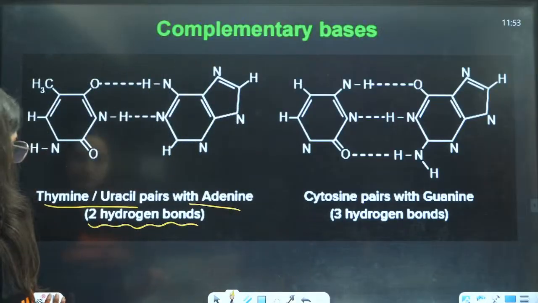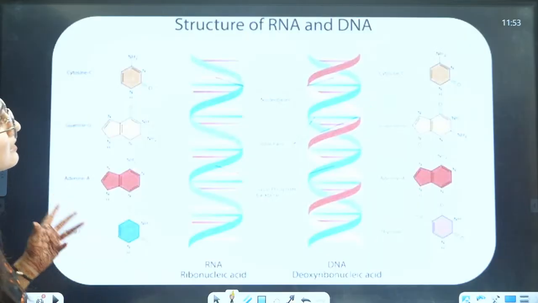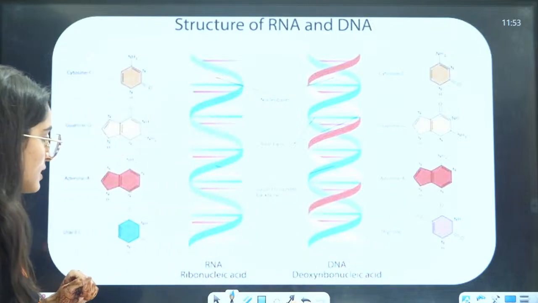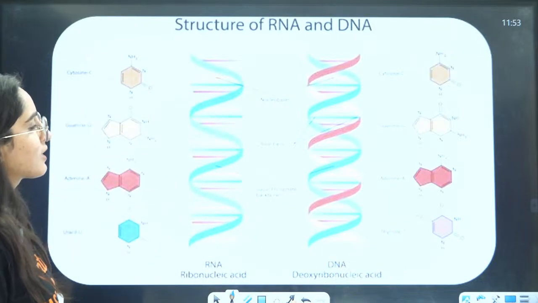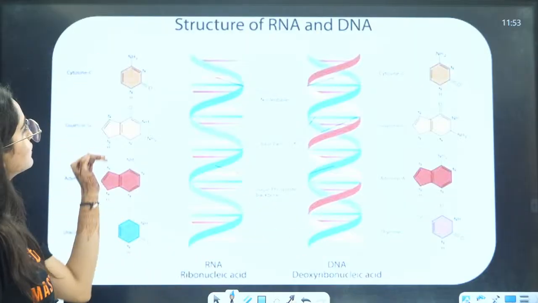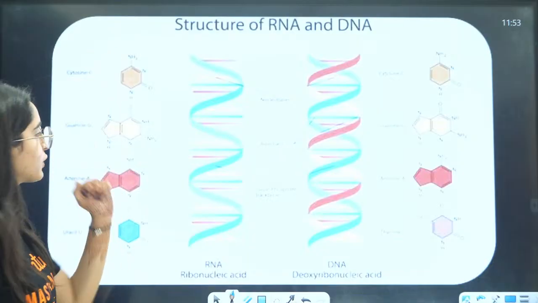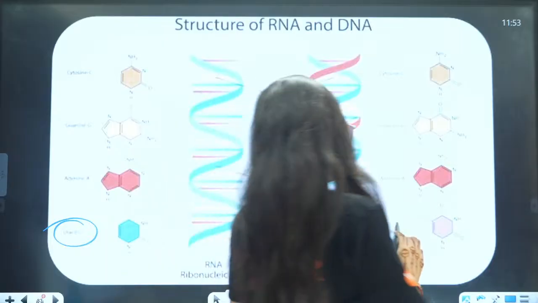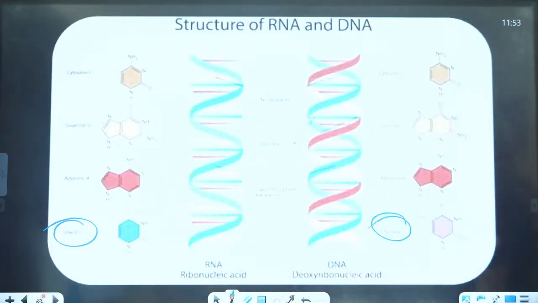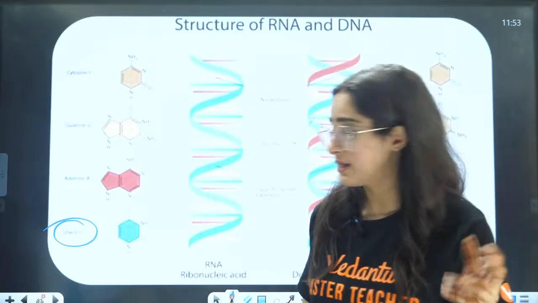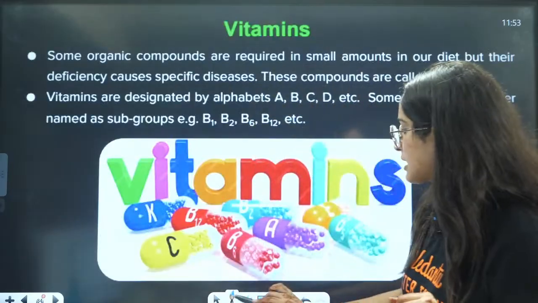Okay. Next is the structure of RNA and DNA, as you can see here, right? This is the structure of RNA. This is the structure of DNA, right? These are the bases that you can see here. Here they have written uracil, and here the base is thymine. That is the difference. The difference is in the sugar as well, right? What sugar they have used.